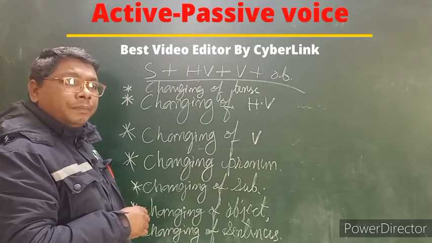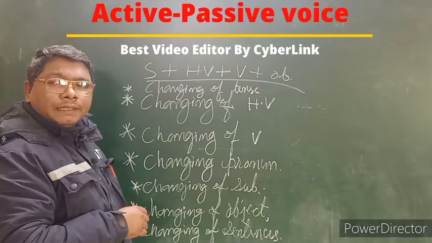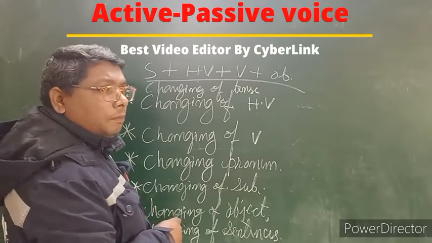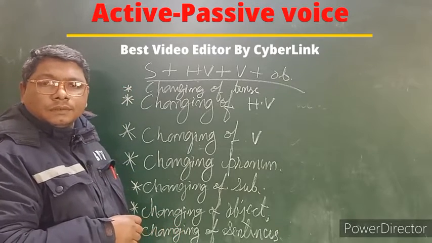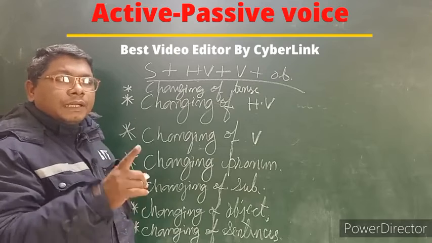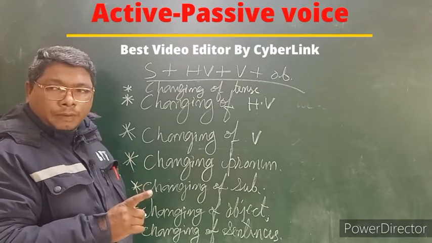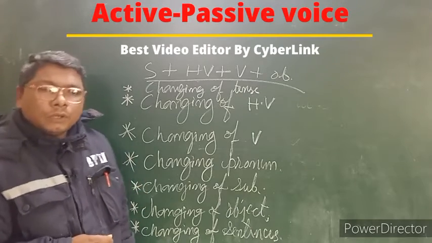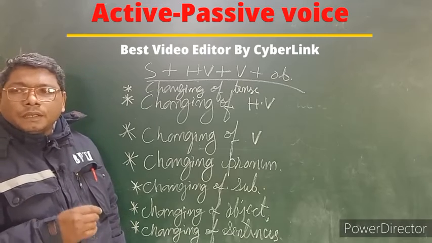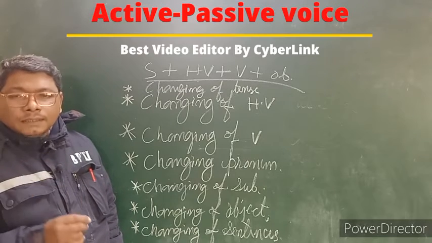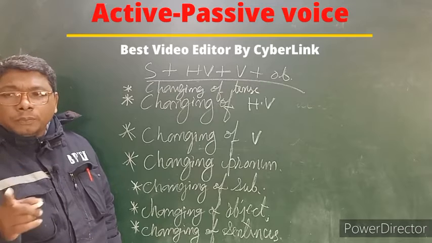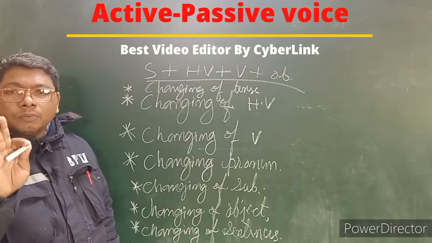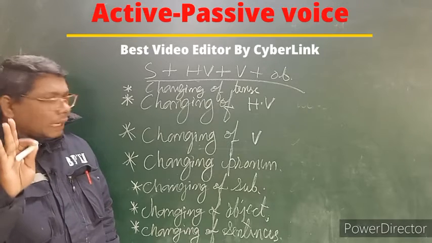Remember, when we make passive voice, there will always be only verb 3. In active, we can use the first form, second form, third form, and a present participle, according to the use of the verb. But one thing you need to remember: when you make passive voice, your verb will be only the third form. You can use only the third form.